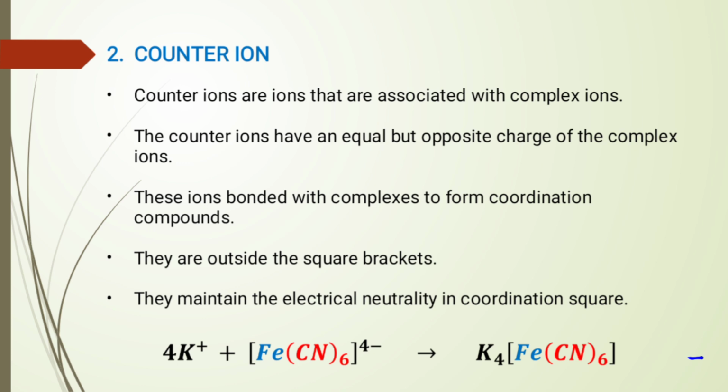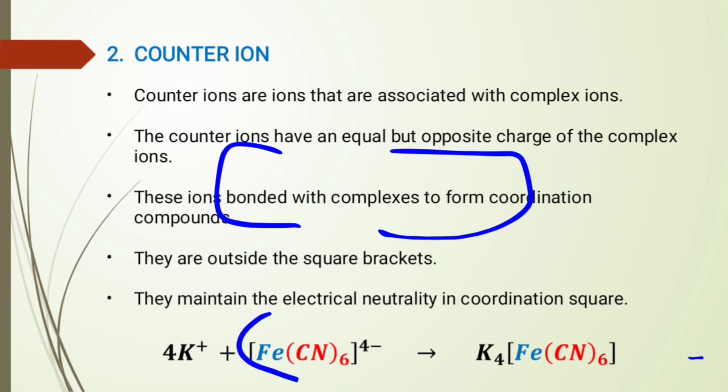They are outside the square bracket, that is, outside the coordination sphere. Recall that the coordination sphere is this bracket. They maintain electrical neutrality in the coordination compound. For instance, the complex ion here has a charge of negative 4.